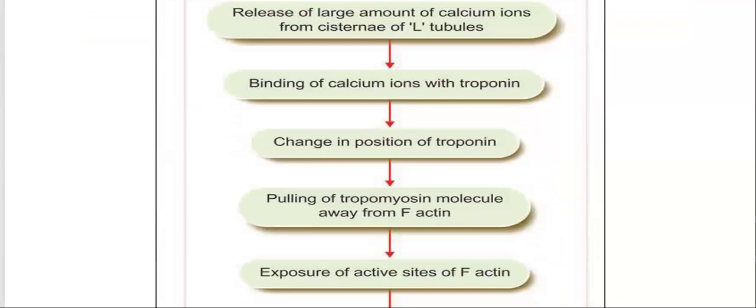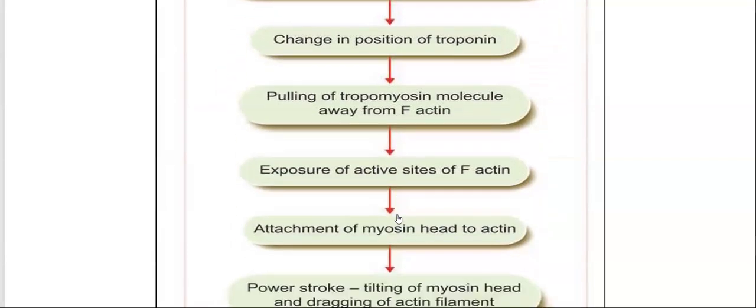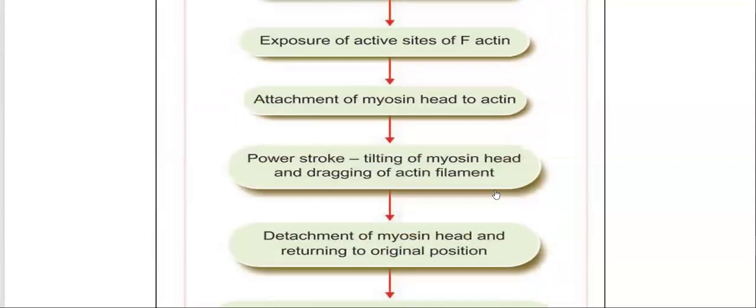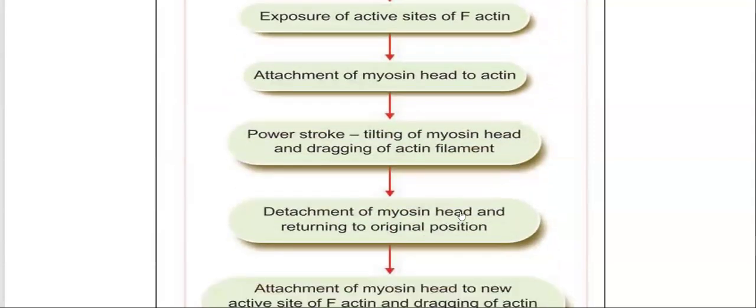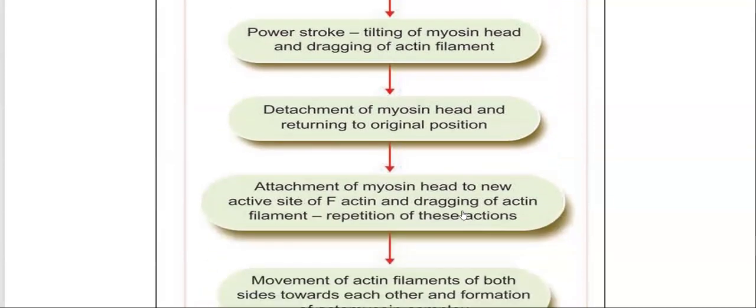release of large amount of calcium ion from cisternae of L tubules, binding of calcium ion with troponin, change in position of troponin, and pulling of tropomyosin molecule away from F-actin, exposure of active sites of F-actin, attachment of myosin head to actin, power stroke, tilting of myosin head and dragging of actin filament, detachment of myosin head and returning to original position, attachment of myosin head to new active site of F-actin and dragging of actin filament, repetition of these actions.